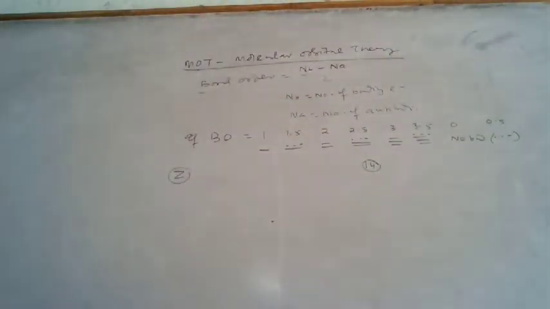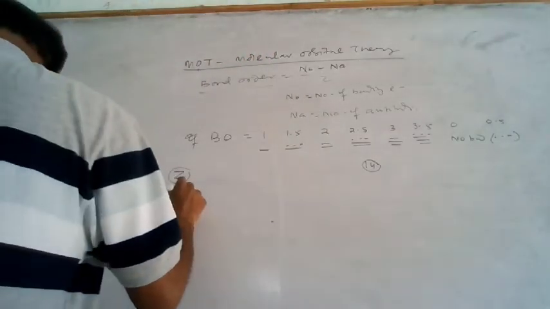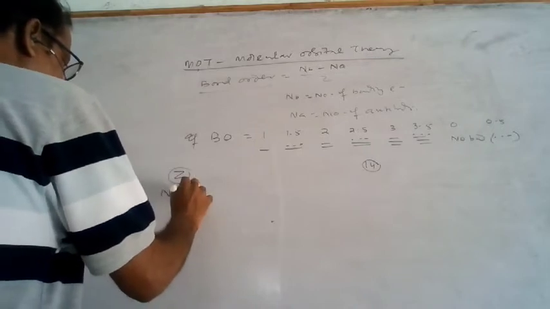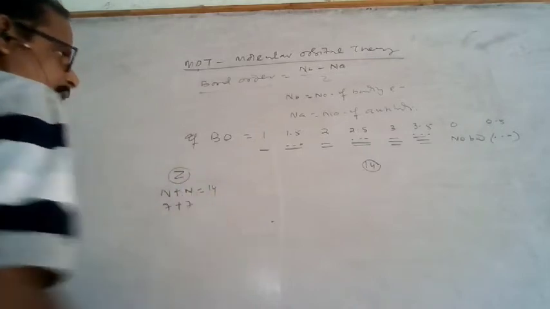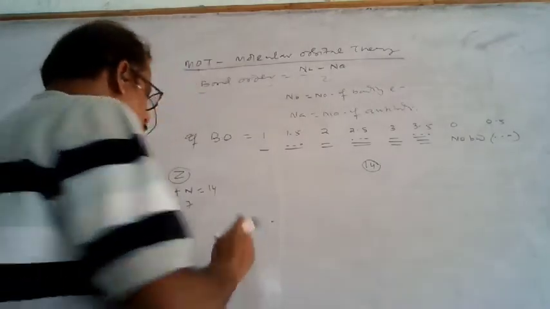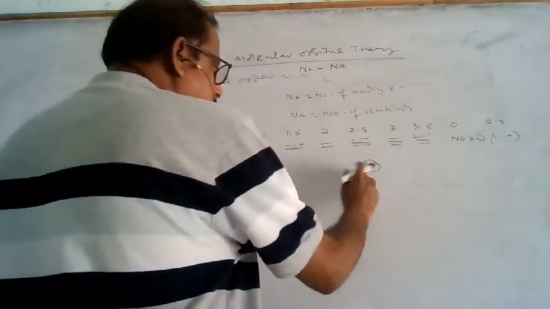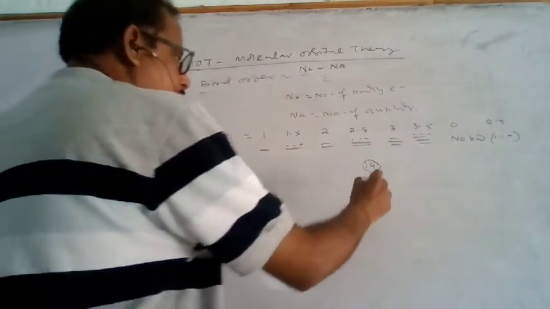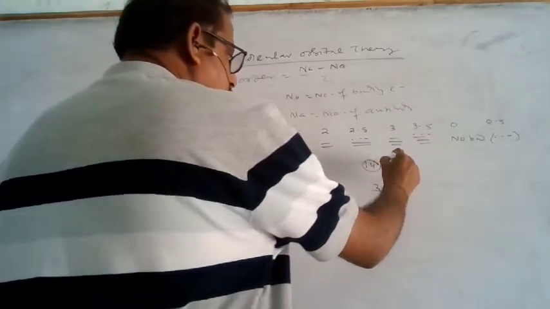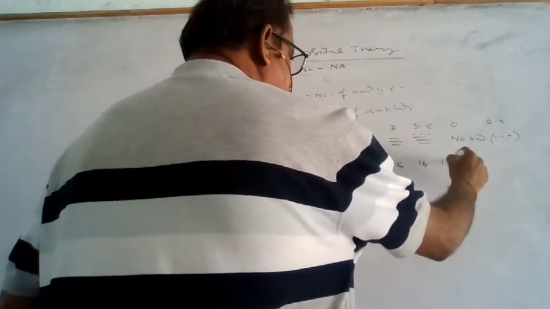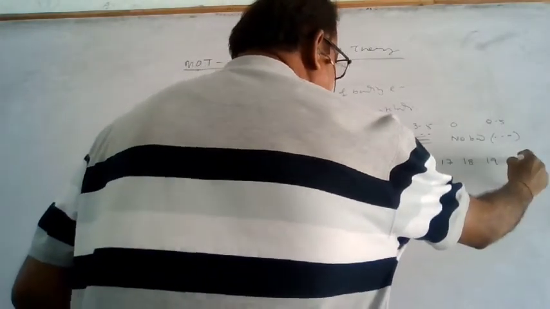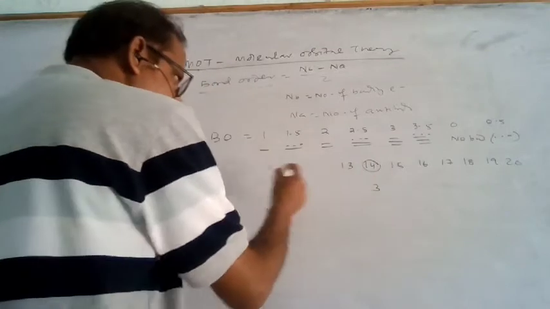Suppose nitrogen plus nitrogen, the atomic number is 7 plus 7, that is equal to 14. So this way it is calculated. If the summation of atomic numbers is equal to 14, then the bond order is 3. Then for 15, 16, 17, 18, it goes upward, and 13 downward,